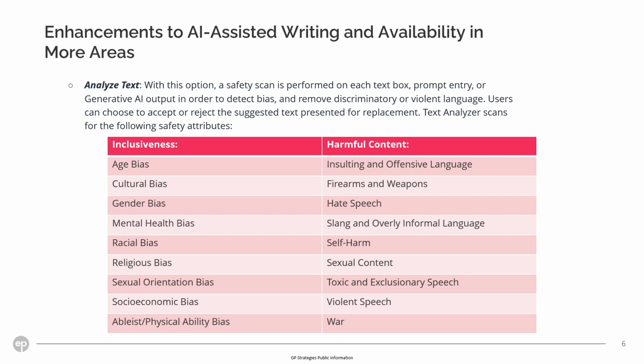Text Analyzer scans for the following safety attributes. Inclusiveness checks for the following biases: age, cultural, gender, mental health, racial, religious, sexual orientation, socioeconomic, or physical ability. Harmful content, insulting and offensive language, firearms and weapons, hate speech, slang and overly informal language, self-harm, sexual content, toxic and exclusionary speech, violent speech, and war.